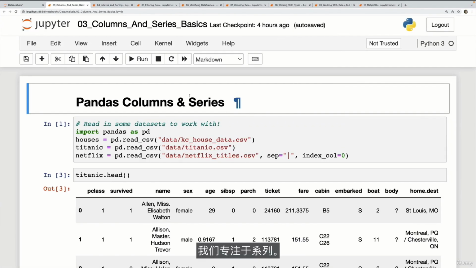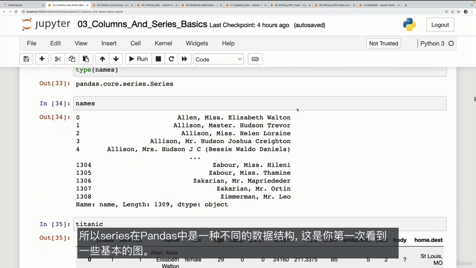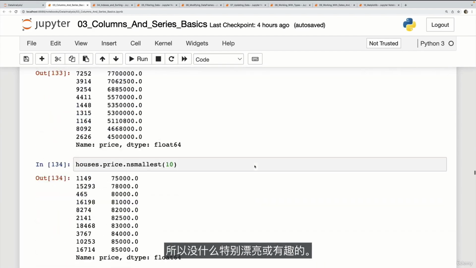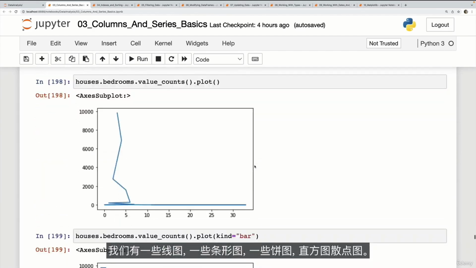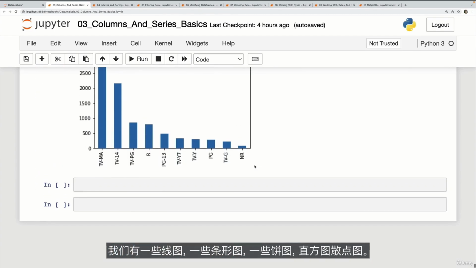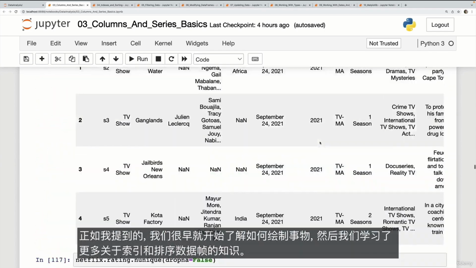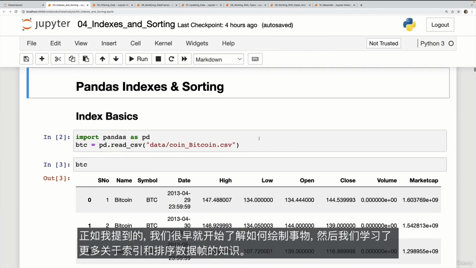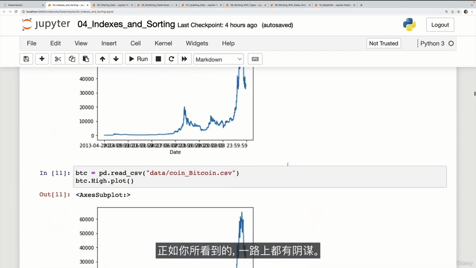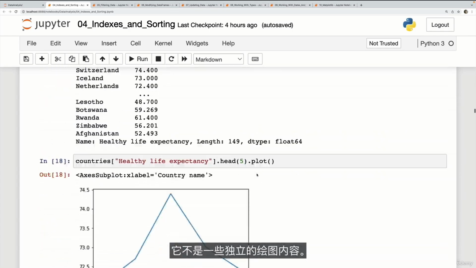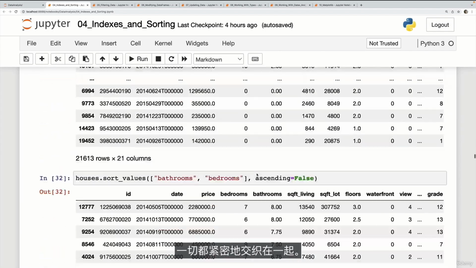Then we focus on series. Series is a different data structure in Pandas, and this is the first time that you'll see some basic plots. Nothing astoundingly beautiful or interesting, but look at that. We've got some line plots, some bar plots, some pie plots, histogram, scatter. So pretty early on, as I mentioned, we start seeing how to plot things. And then we learn more about indexing and sorting our data frames and series. As you'll see, there are plots along the way. It's not some standalone plotting content and then we go back to Pandas. It's all tightly woven together.